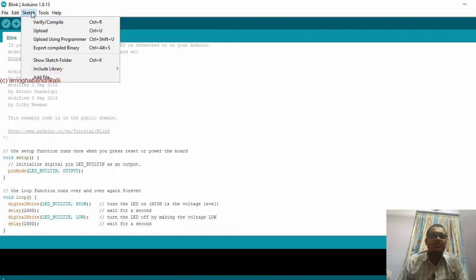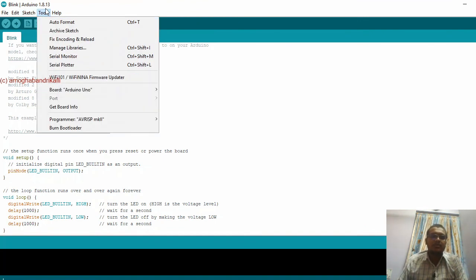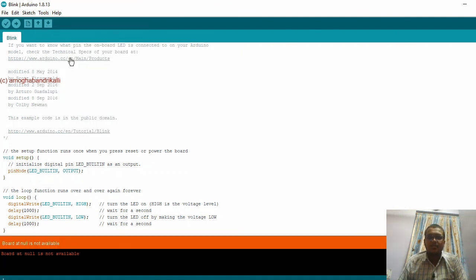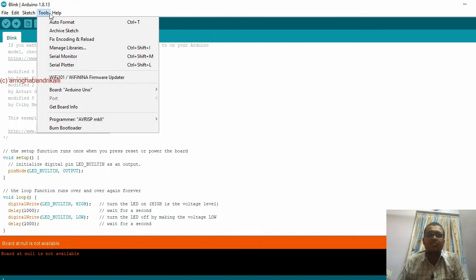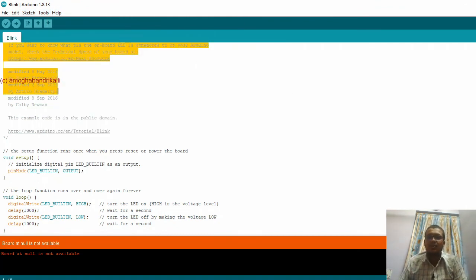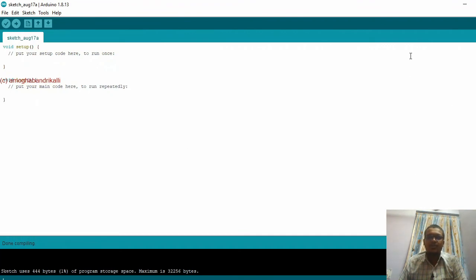Here you can go to Sketch, compile first, and later upload. And you can see the serial monitor here. Whenever you connect your Arduino board, you can view the serial monitor. So this is all about how to install the software. If you have any doubts, you can type in Google Classroom. We will address the issue. Thank you.